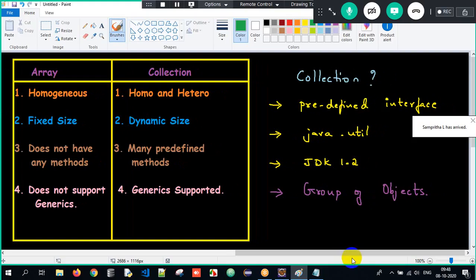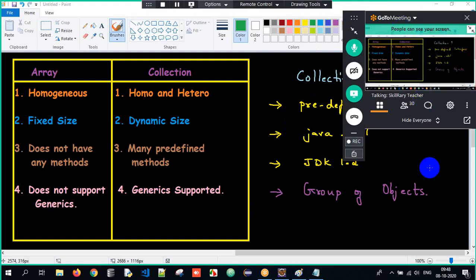Array is homogeneous, collection is homogeneous and heterogeneous. Array is fixed size, collection is dynamic size. And array does not have any methods here, but collection has many predefined methods. Who does not support generics? Array. Collection, it supports generics. But in simple terms, what is a collection? It's a predefined interface in java.util package introduced from JDK 1.2. And what is the use of a collection? To store a group of objects, either homogeneous or heterogeneous. So this is all about the basic definitions which we are supposed to understand.